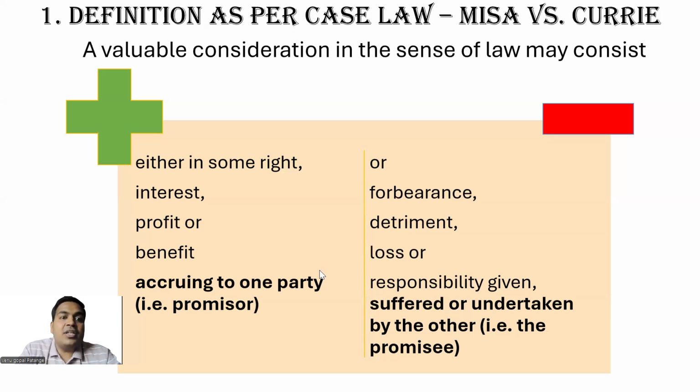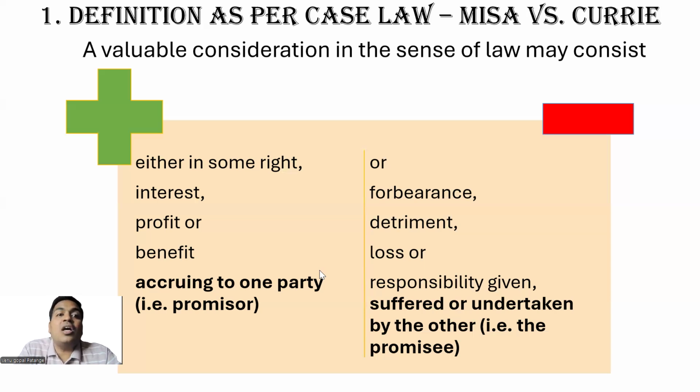Let us take the same scenario. In the same scenario, the publisher is losing his money. His hard-earned money is being lost. Whereas here, the author is getting some benefit, some money benefit, right? So if you remember the definition of agreement, every set of promises forming consideration for each other.